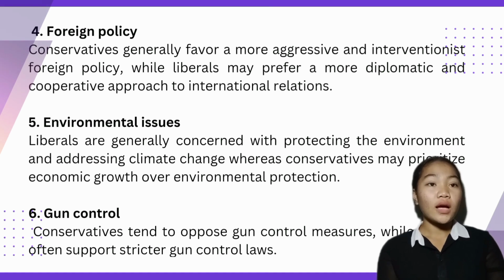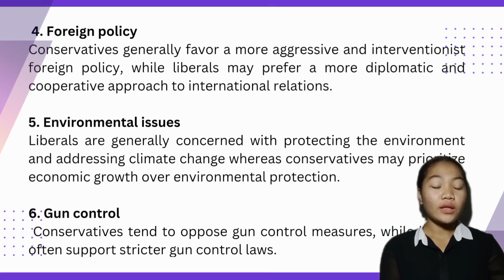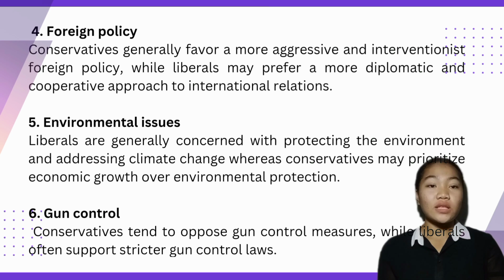While in conservatism theory, they prioritize economic growth over environmental protection, because they don't mind the situation of our climate. And the last but not the least is gun control. Conservatism tends to oppose gun control, while liberalism is more open to supporting stricter gun control laws.